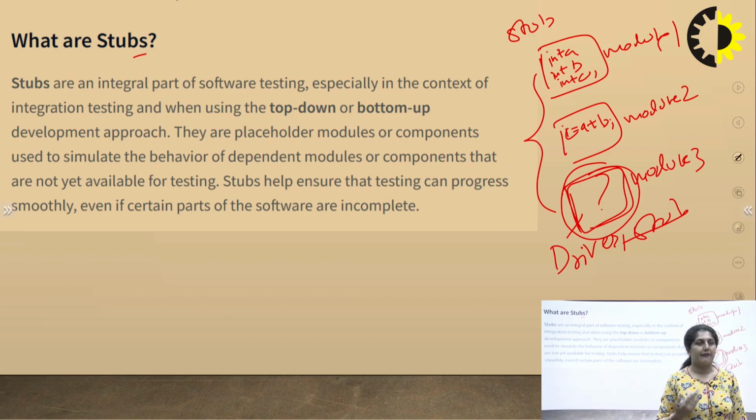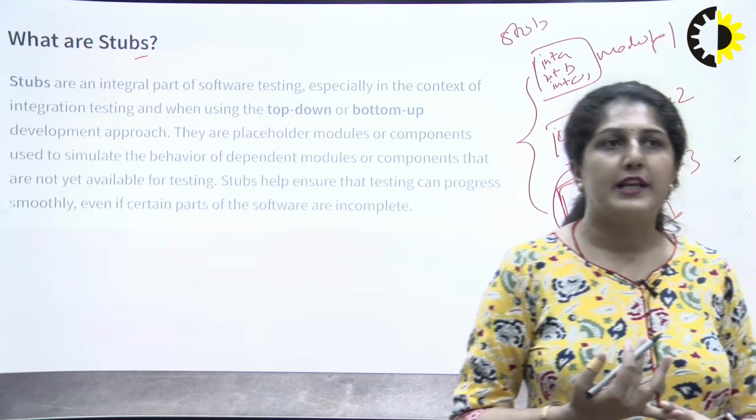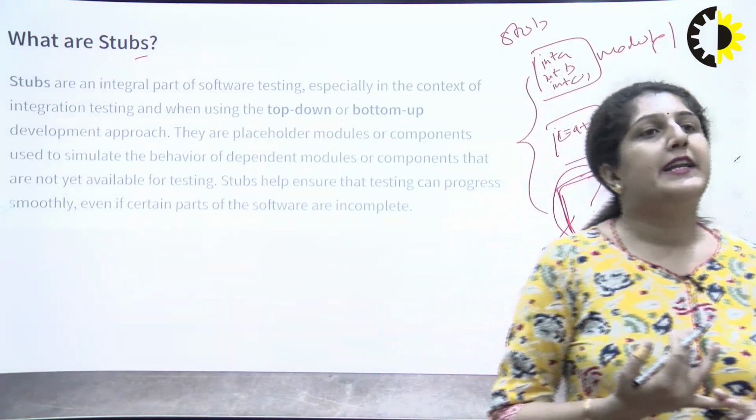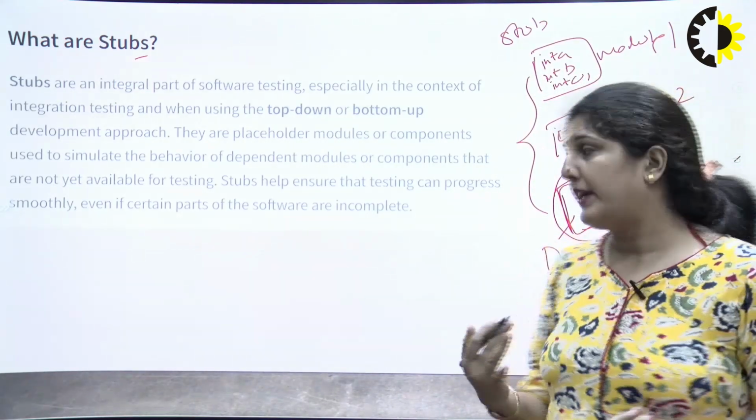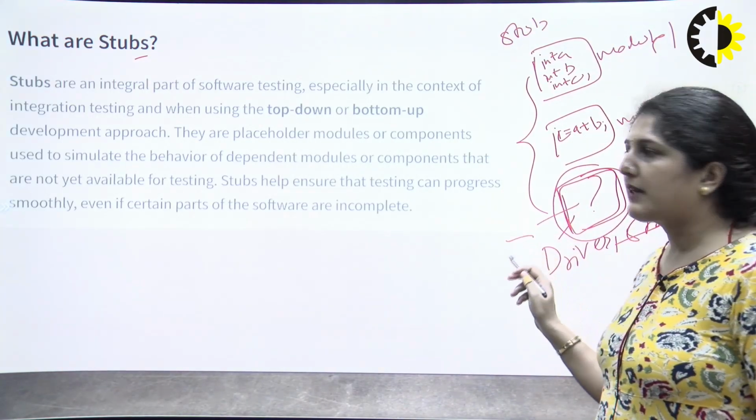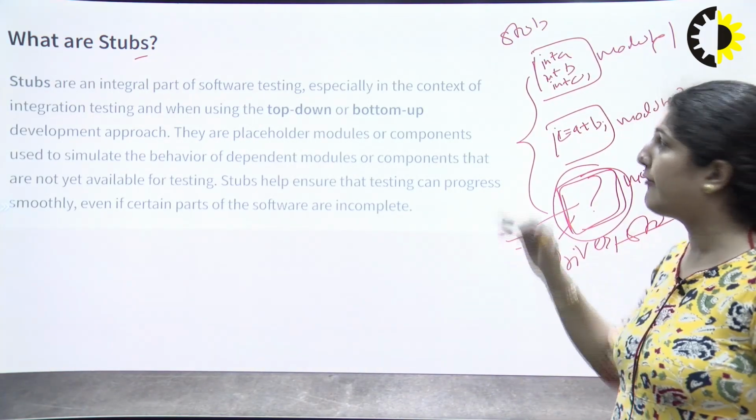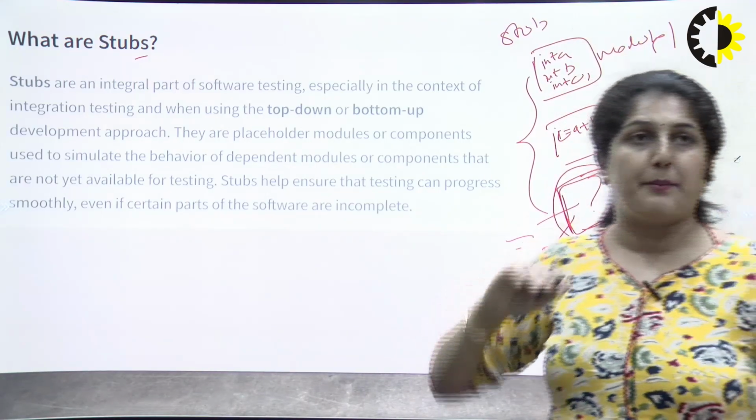So if we see the definition, stubs are an integral part of software testing in the context of integration testing. When we are doing the top-down and bottom-up development approach, there are placeholders for the modules and components to simulate the behavior of the dependent ones. So a stub ensures that testing can progress smoothly, even when certain parts of the software are incomplete. So here this part is not completed, so here we use the stub, if we use a bottom-up or top-down approach.